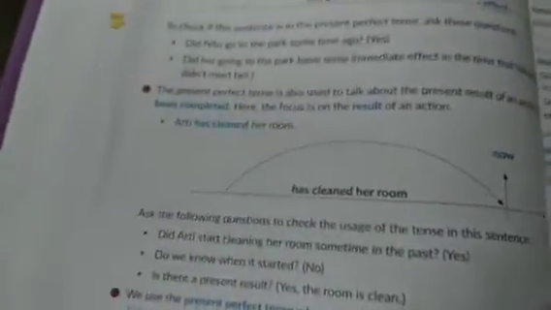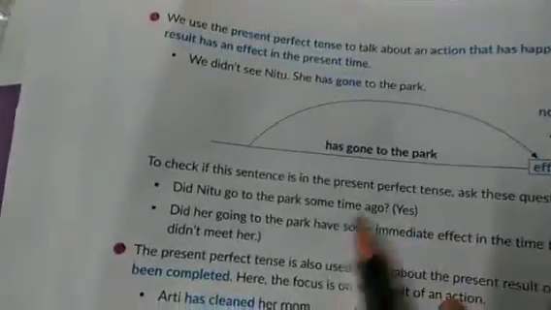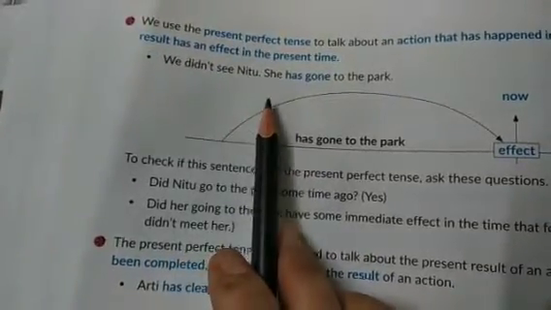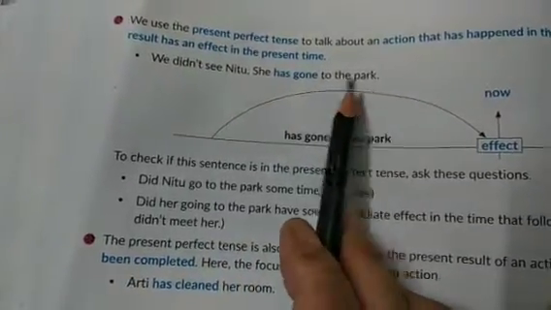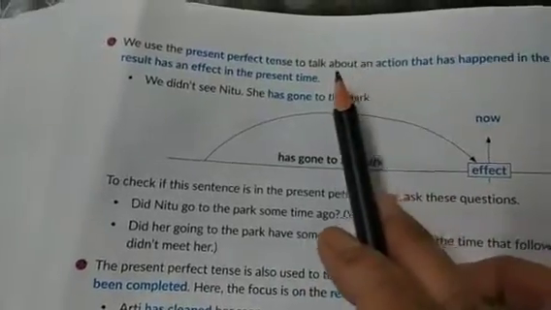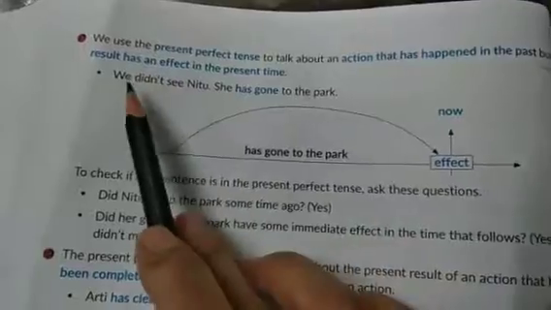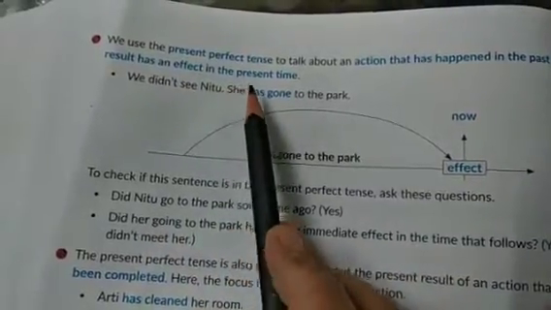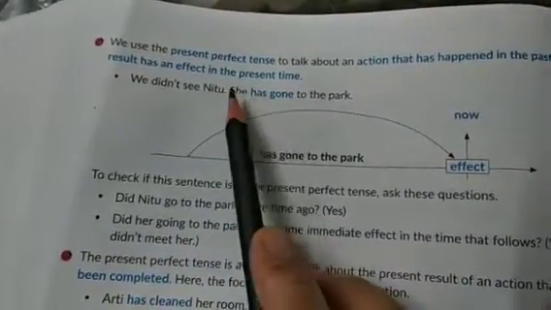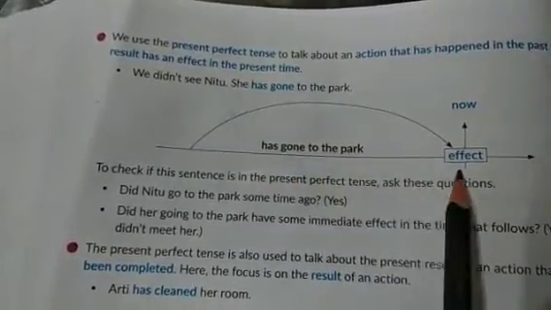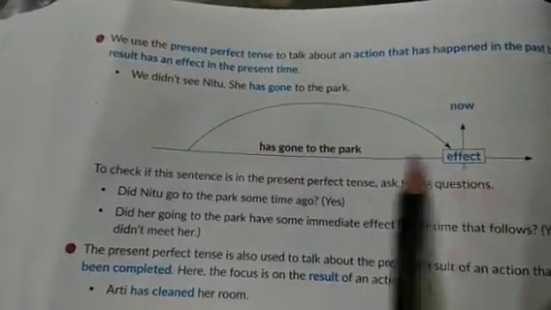Let us see now the next use of present perfect tense. The next use is, for example, we didn't see Neetu, she has gone to the park. Something about the action that has happened in the past, but its result has an effect in the present. The result is having the impact, the effect on the present. That means she has gone to the park. The effect is felt now.